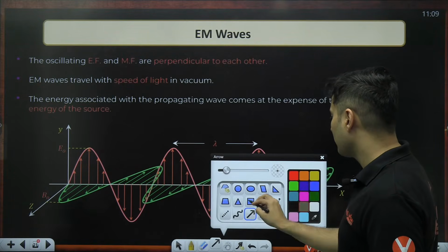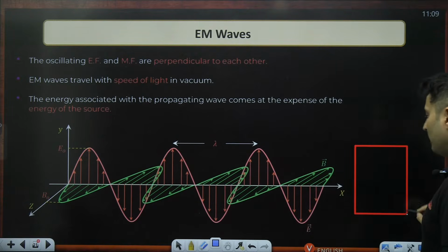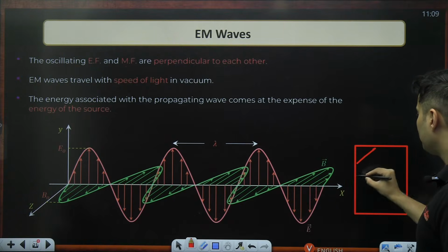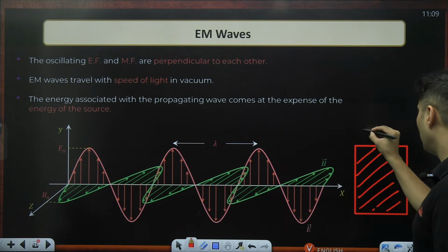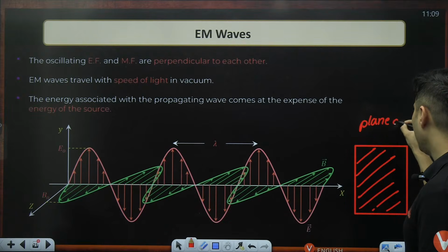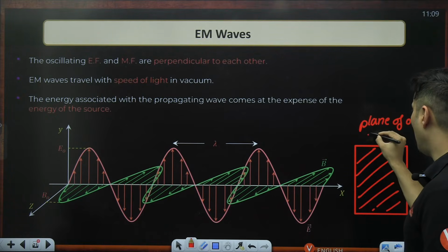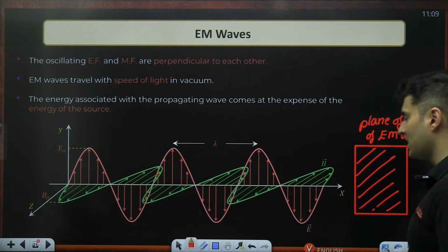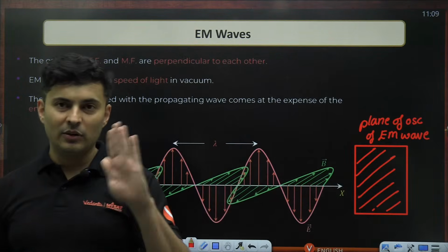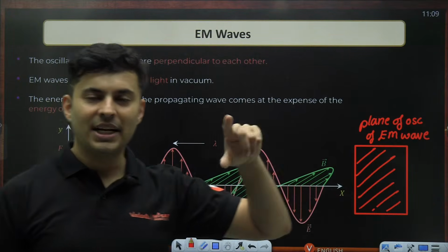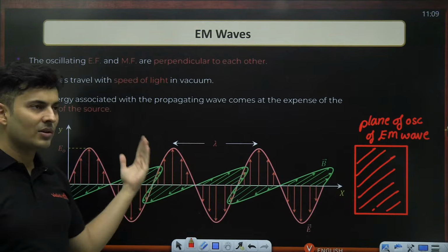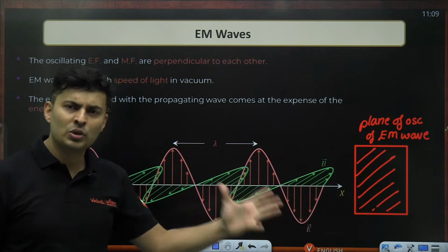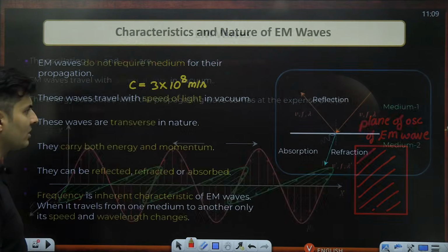In fact, you should also be aware that this particular plane, which is there, is called the plane of oscillation of that electromagnetic wave, which is used for polarizers. So when you use a polarizer, there is a plane of oscillation which you consider, right? So that plane is always the electric field's oscillation which is being considered. You could have chosen magnetic field, but one thing you have to choose. So we choose electric field's oscillation as the plane of oscillation.